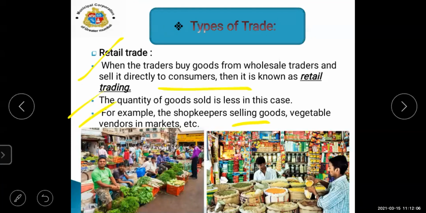Here you will not get goods in large quantity, but per piece. Only in small quantity you will get the goods. This is about retail trading.